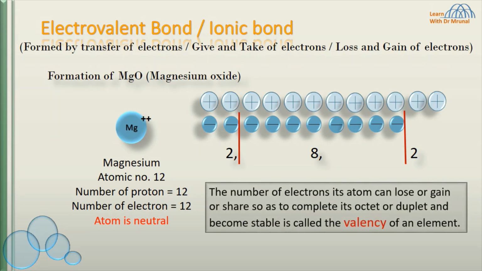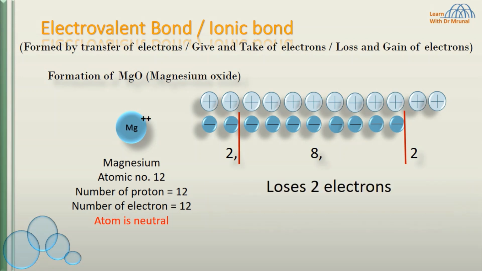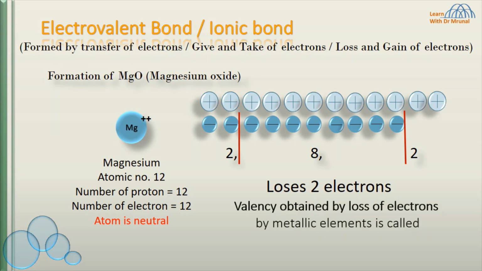The number of electrons its atom can lose or gain or share so as to complete its octet or duplet and become stable is called the valency of an element. So the valency of magnesium is 2 because magnesium loses 2 electrons. Valency obtained by loss of electrons by metallic elements is called positive electrovalency.